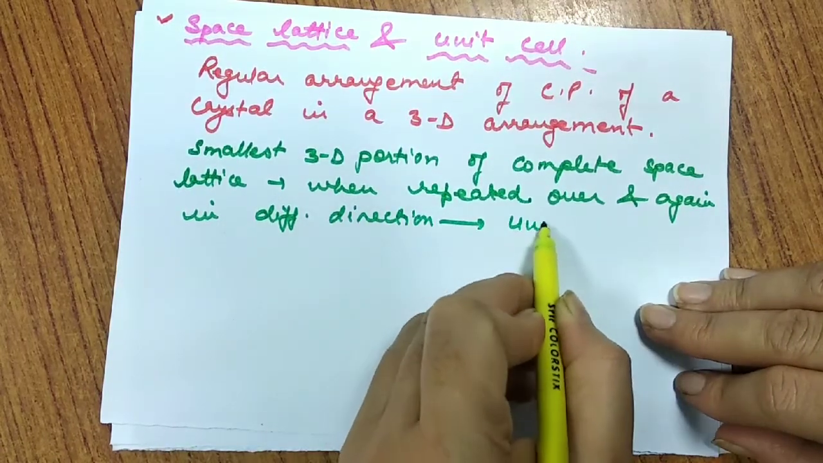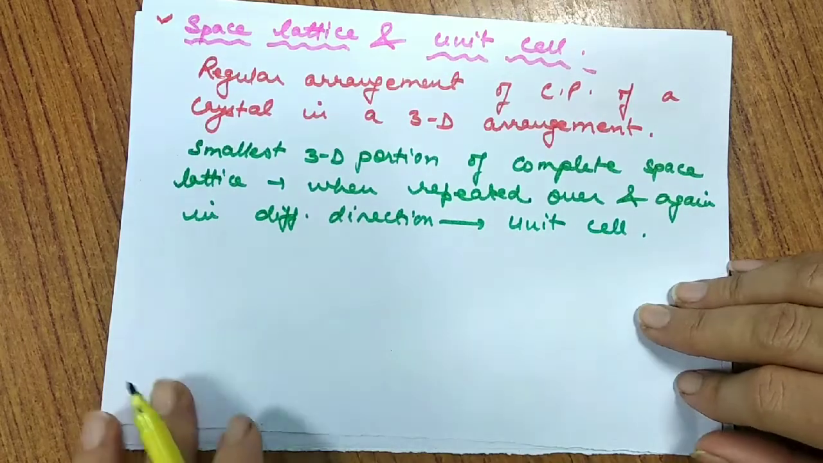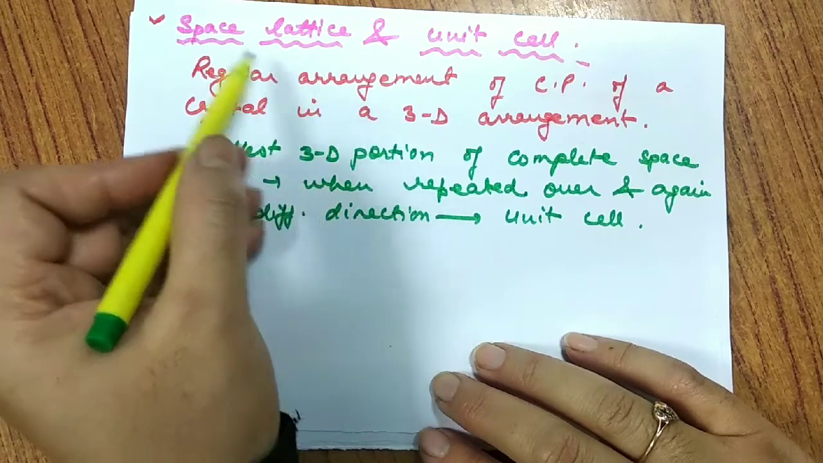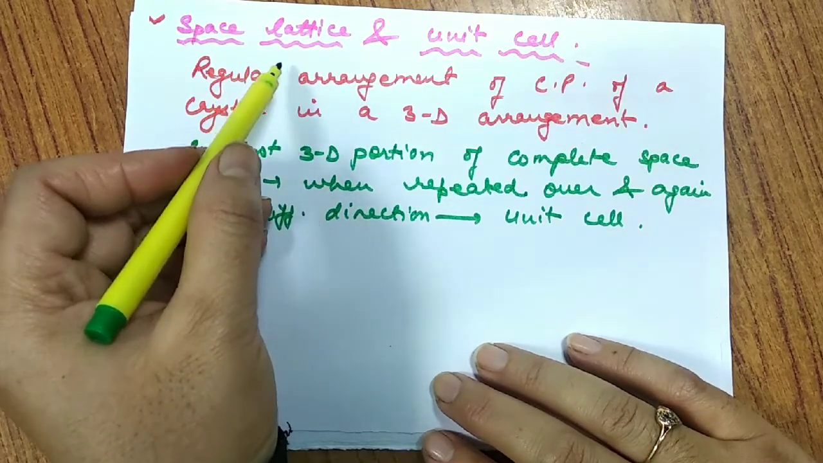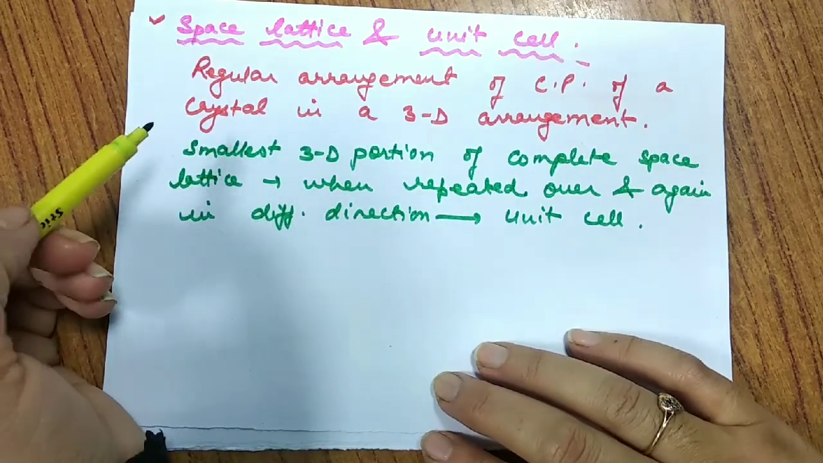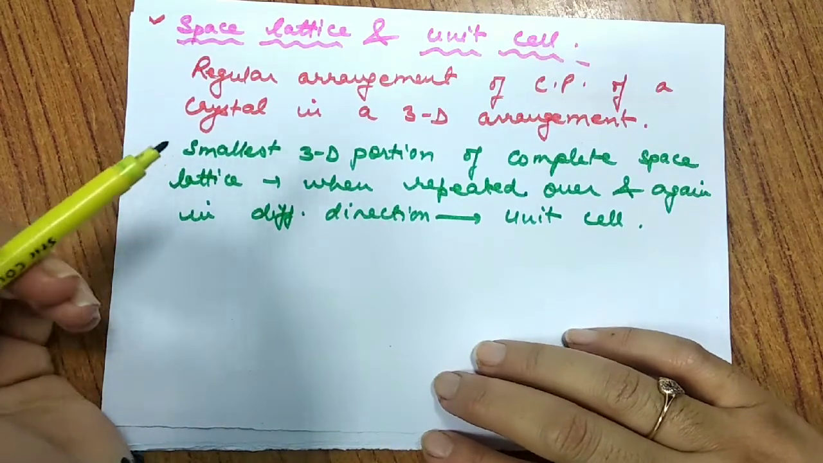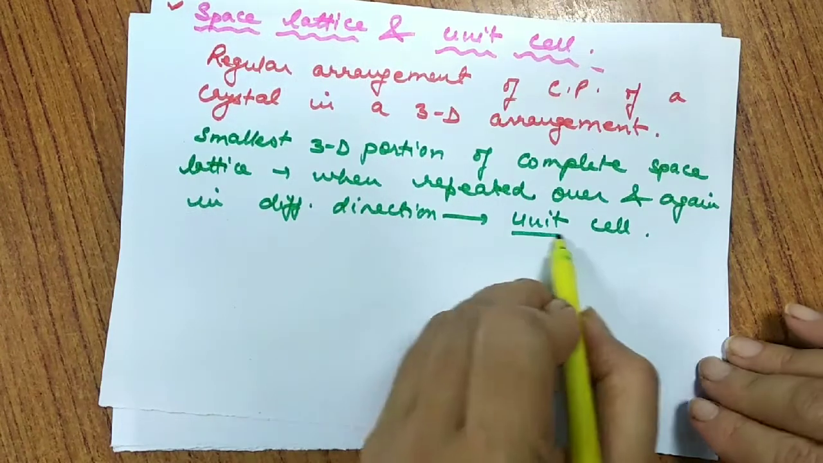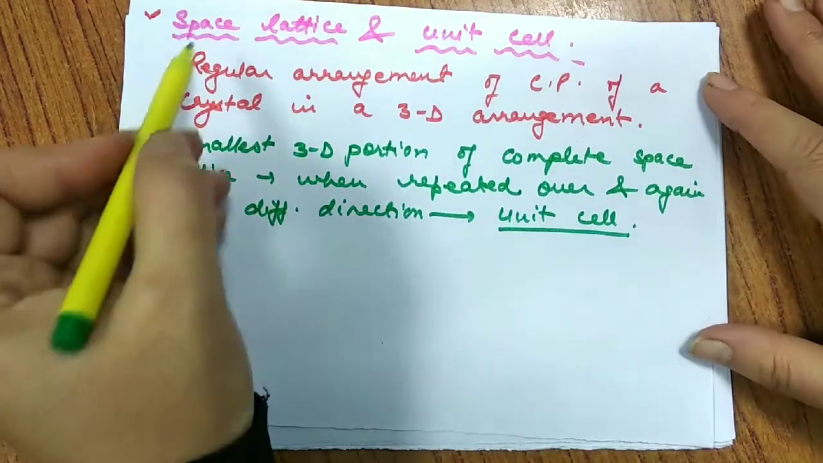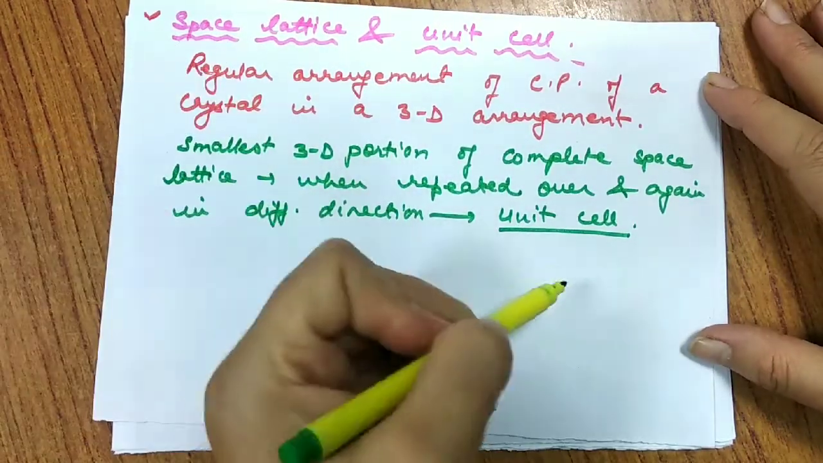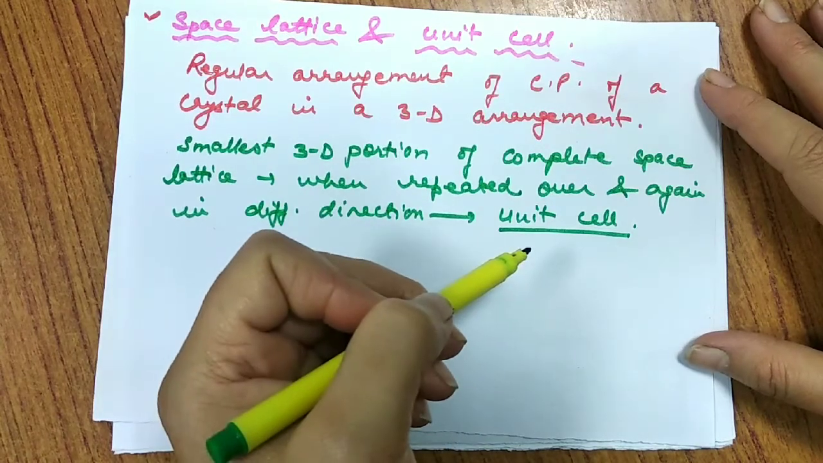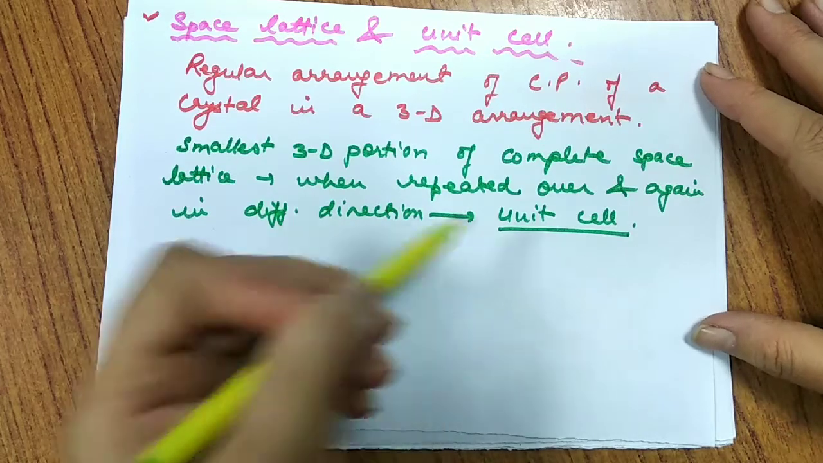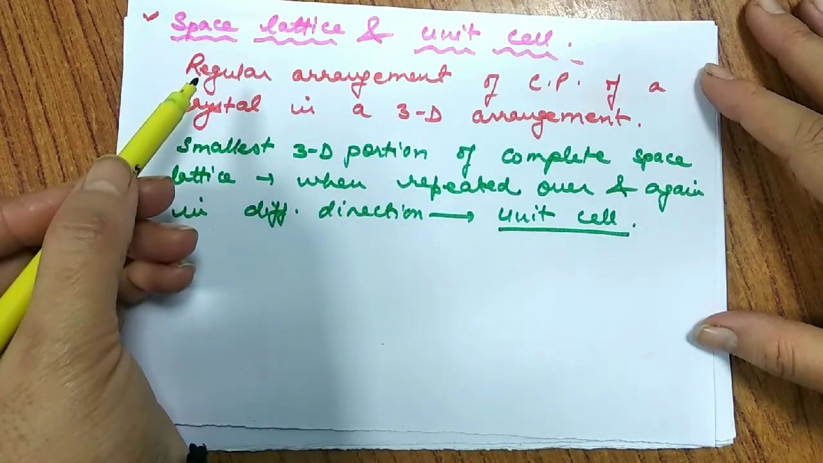Suppose I say a complete building is a three-dimensional regular arrangement, we call it a space lattice. A building is made up of various floors, different rooms, walls, and the wall is made up of bricks. So that brick is considered to be the unit cell. So space lattice is somewhat the whole building, and unit cell is the structural unit in the form of a brick, which is a three-dimensional arrangement. This is how we can explain a unit cell or space lattice.